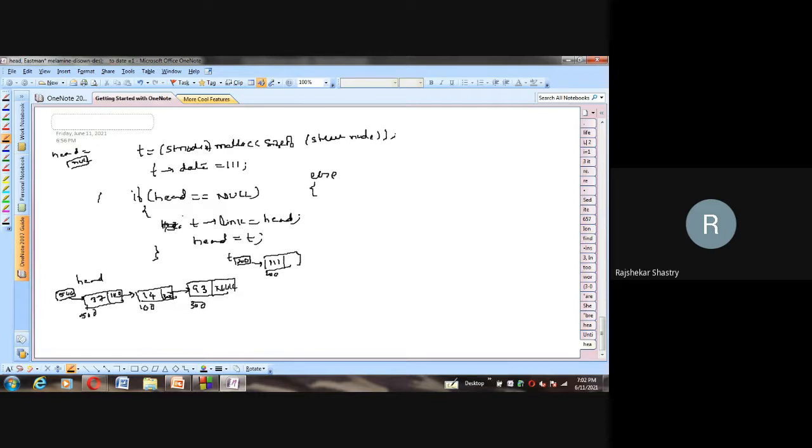So anyone, what to do? And remember, there is no other pointer which holds the tail node. We don't have that second pointer which is pointing to the last node. We have only one pointer, head, holding the very first node. But I am interested in inserting the new node at the last. So what to do? Anybody, Amma?